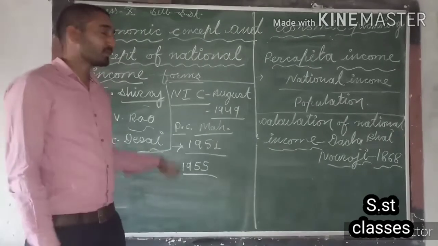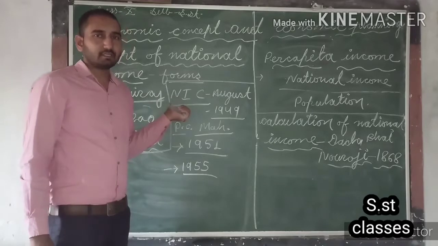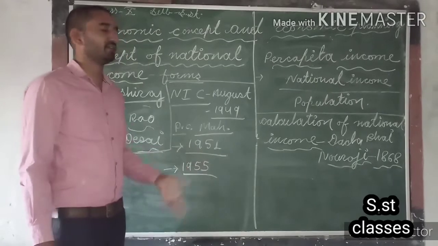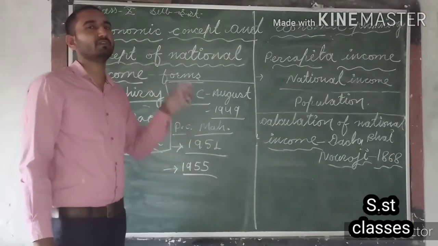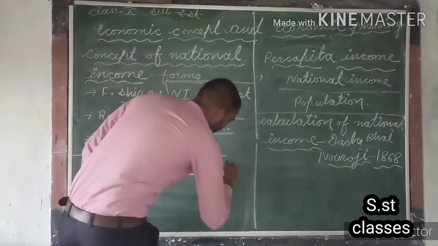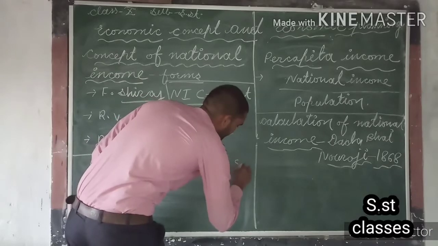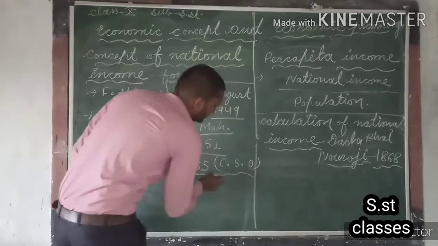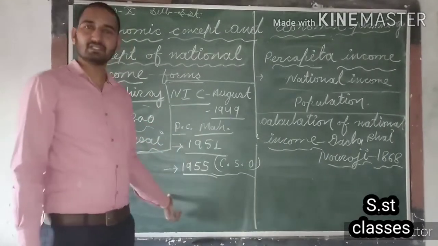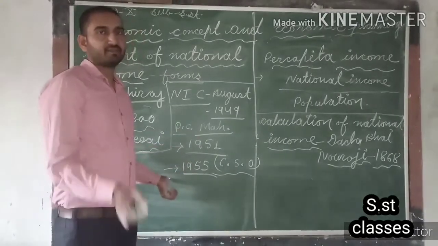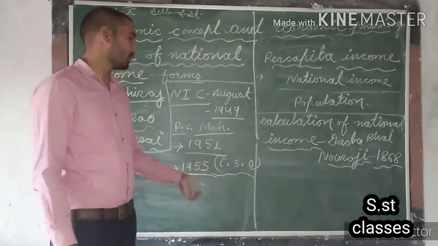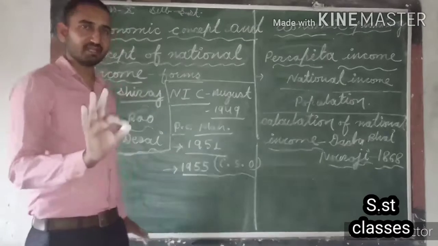So guys, the answer is, after the end of the National Income Committee, a special organization was formed, and after 1955 this organization is handling the responsibility of calculation of national income in India, and this organization is called the Central Statistical Organization, or CSO. So in India at present, the calculation of national income from 1955 till now is made by the Central Statistical Organization, in short CSO. Is that clear, guys?